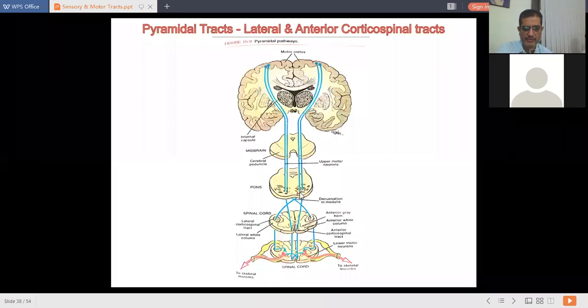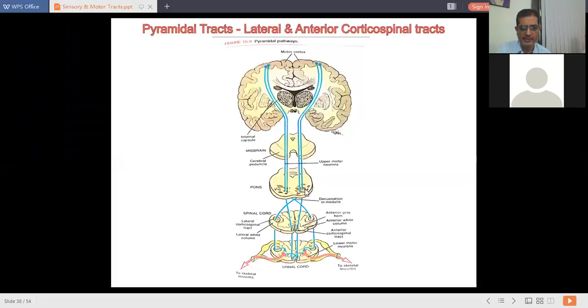Fibers from the crossed pyramidal tract get crossed to each other as shown in this diagram, and then they occupy the lateral column of the spinal cord here. That's why they are called the lateral corticospinal tract.